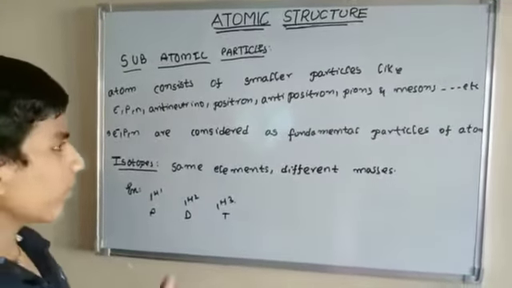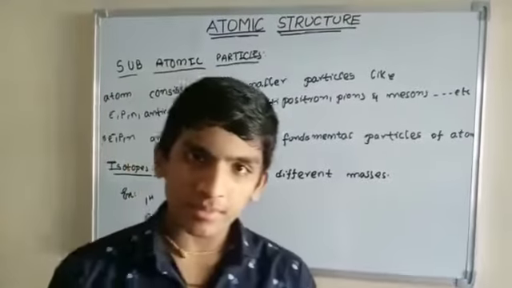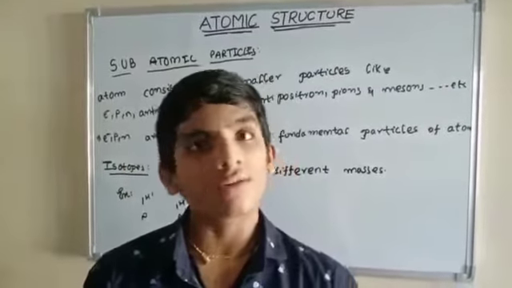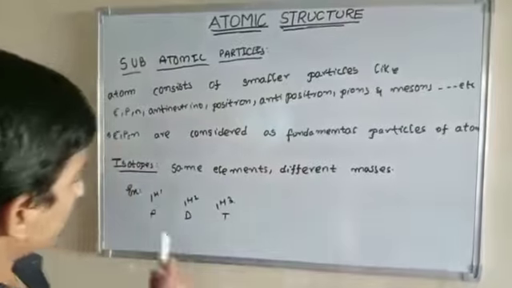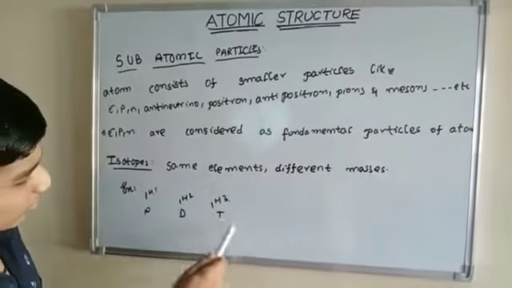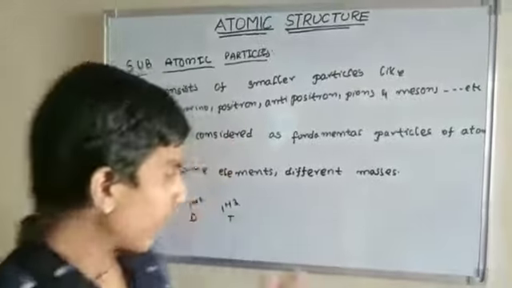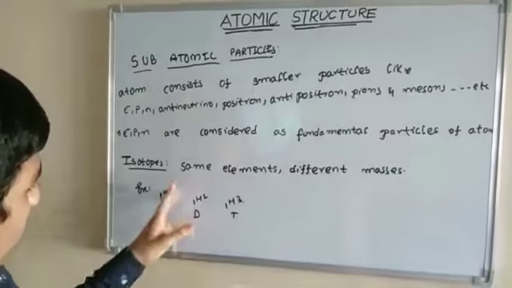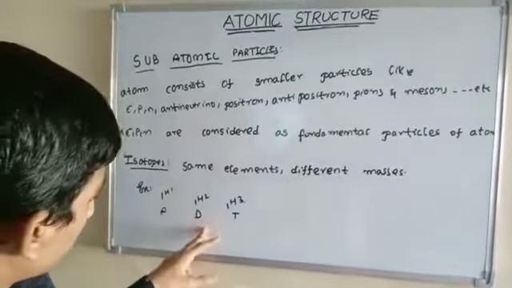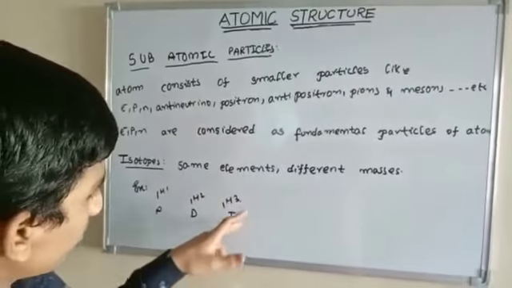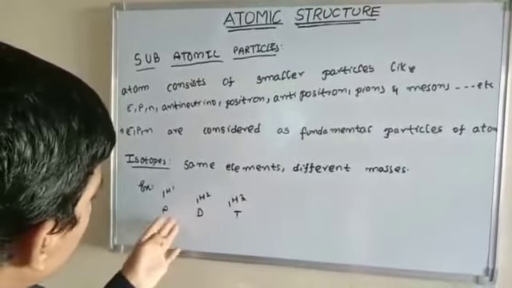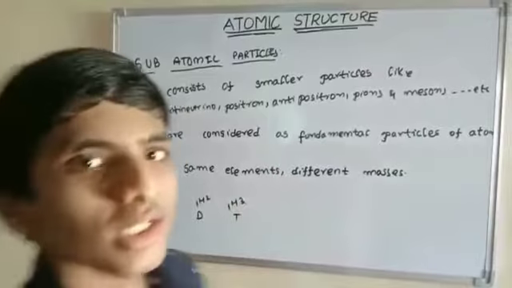Isotopes. What are isotopes? Atoms of the same element that have different masses. Examples: 1H1, 1H2, 1H3. These are hydrogen atoms. One atom called protium has mass number 1, deuterium has 2, and tritium has 3. P means protium, D means deuterium, T means tritium.